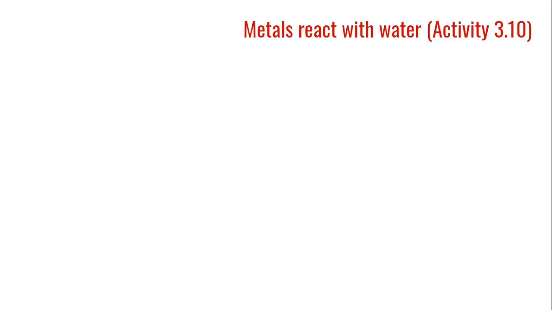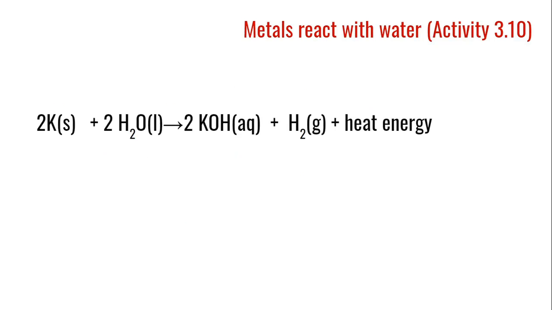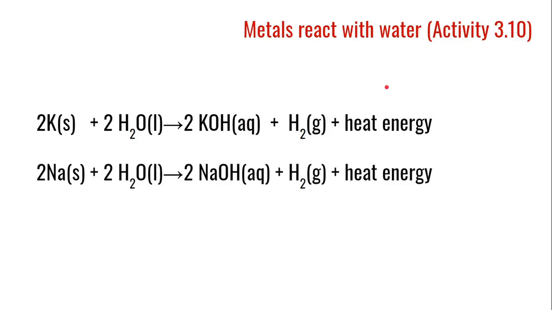The chemical reaction for that is 2K plus 2H2O gives 2KOH plus H2 plus heat energy. So potassium reacts with water to give potassium hydroxide, hydrogen gas, and heat. Next, 2Na plus 2H2O gives 2NaOH plus H2 plus heat energy. If we react sodium with water, we get sodium hydroxide, hydrogen gas, and heat.